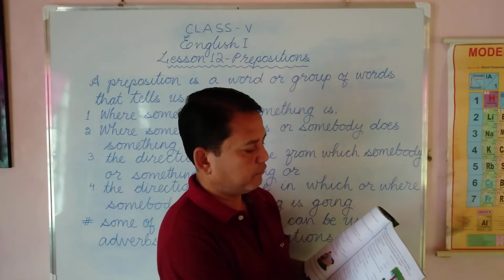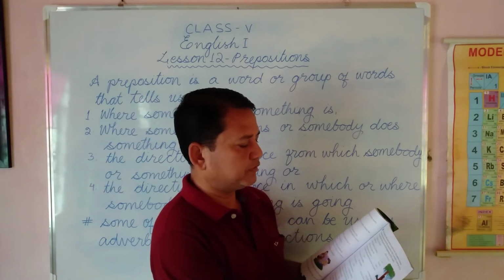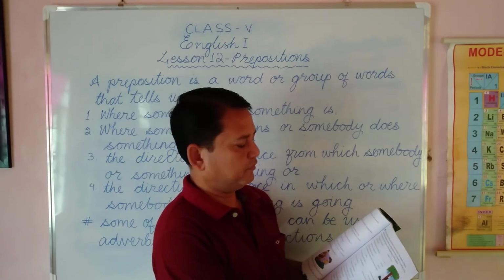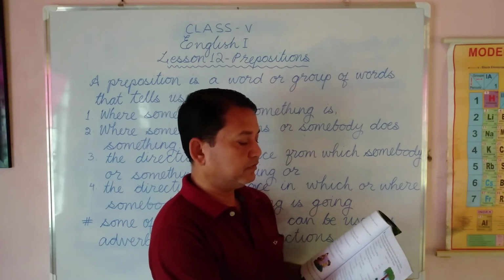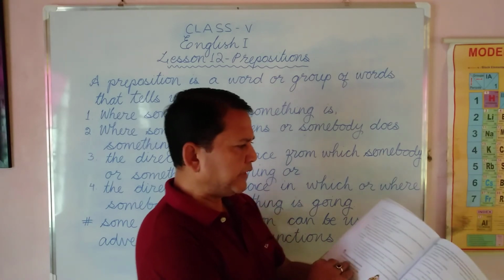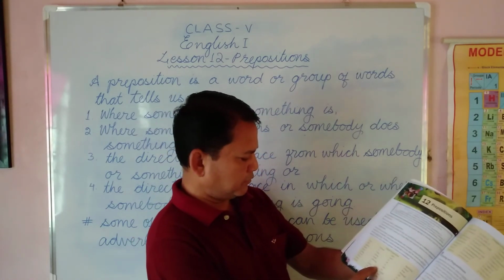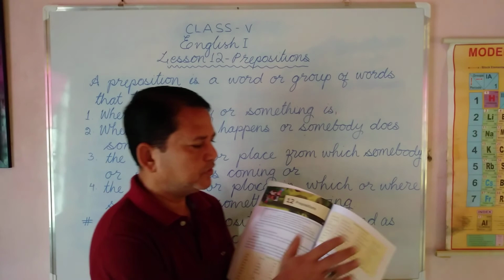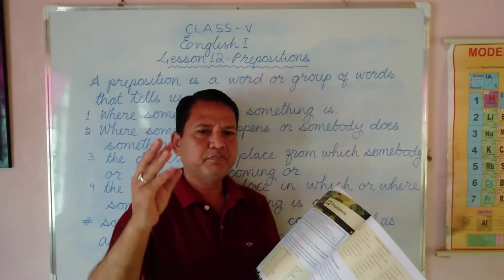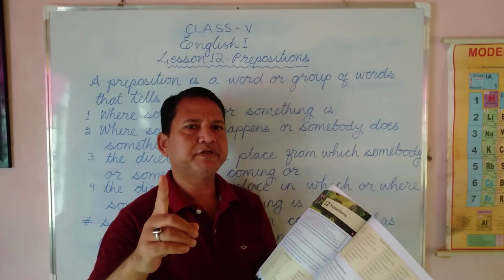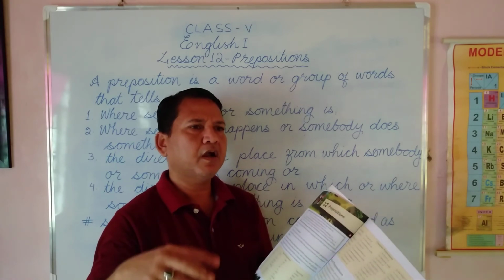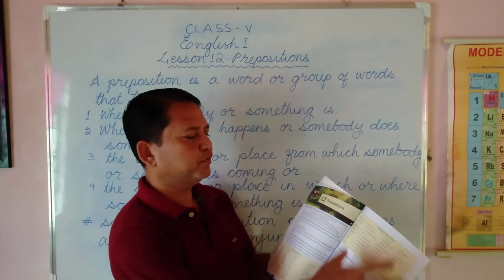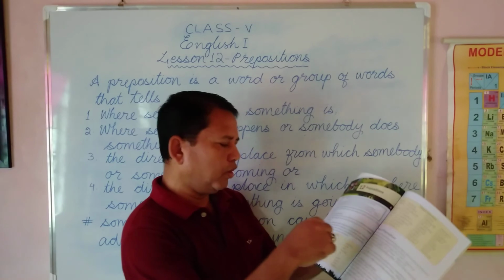The number of blanks indicated how many words the preposition that is used is made up of. You may consult the list given at the beginning of the chapter. You may select the answers from page number 66 or 67 here. These are the simple prepositions, okay? These are the complex prepositions. Simple prepositions are only single words, but complex prepositions are composition of more than one word. So you can select your preposition either from this list or this list.